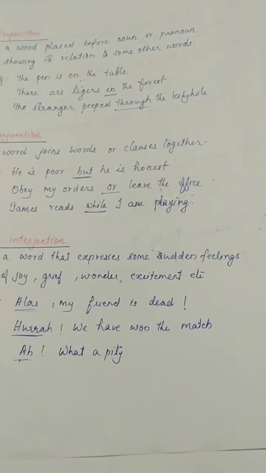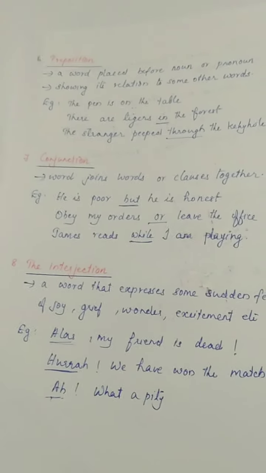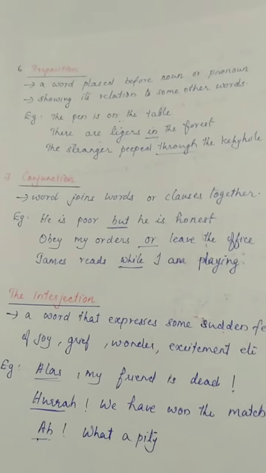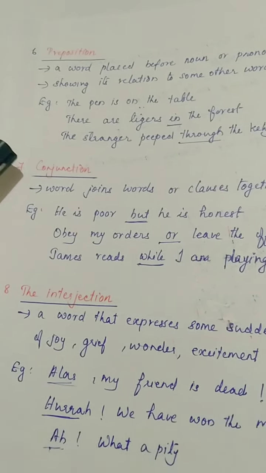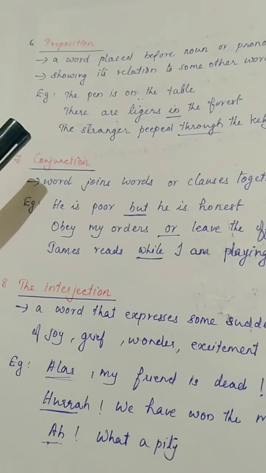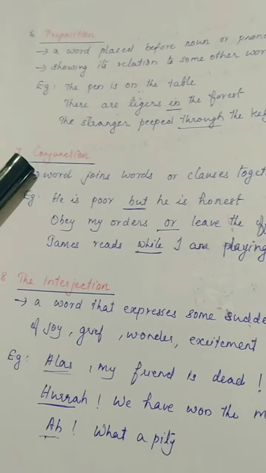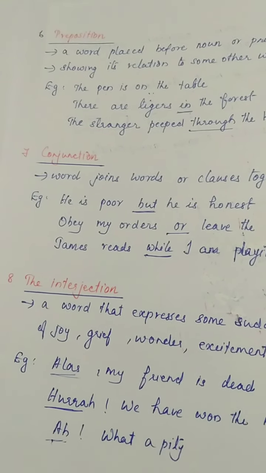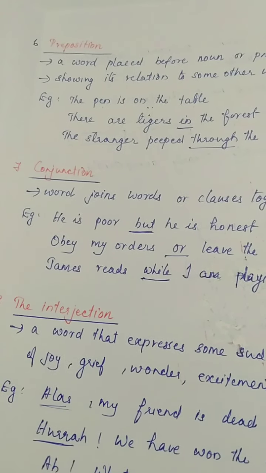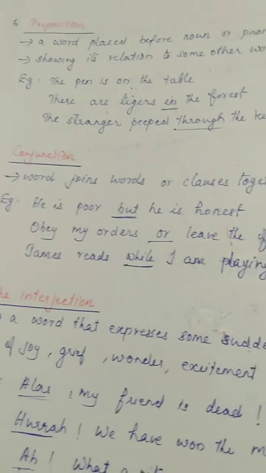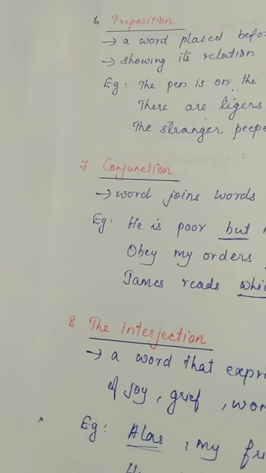Okay, students, the last three parts of speech we can easily keep in our mind. One trick I will tell you. The last three parts of speech, the words end with tion, T-I-O-N. Preposition, conjunction and interjection. I told you how to connect parts of speech one to five: noun, pronoun, adjective, verb and adverb.